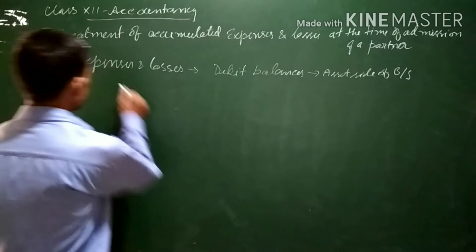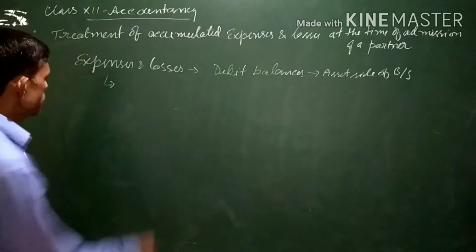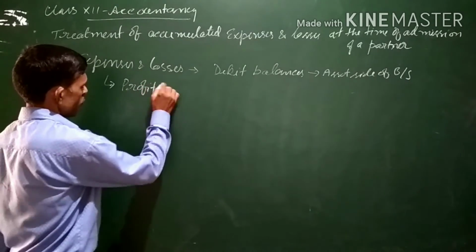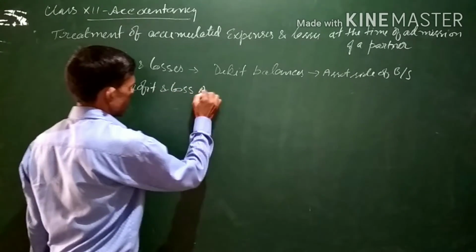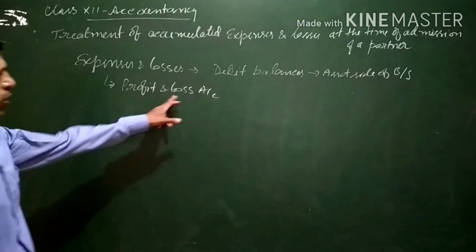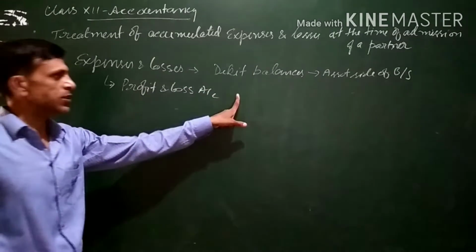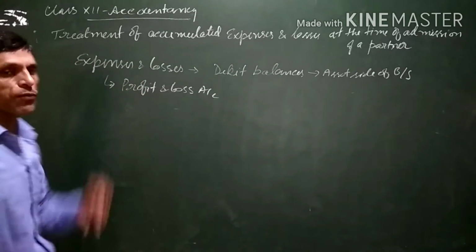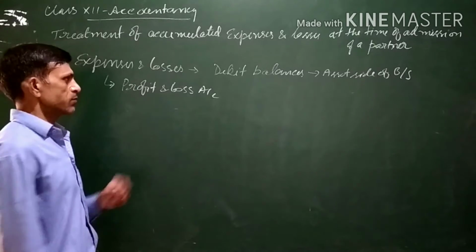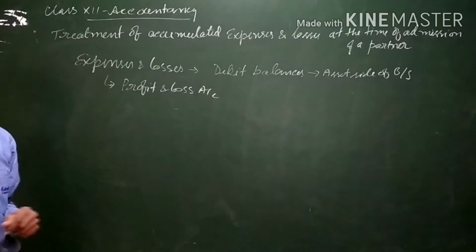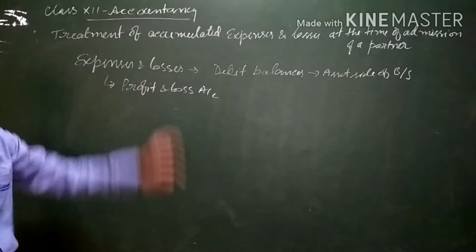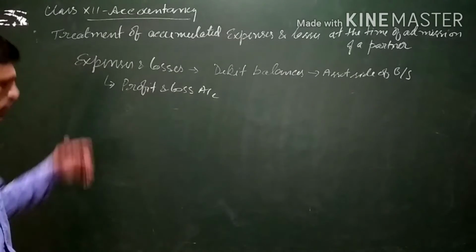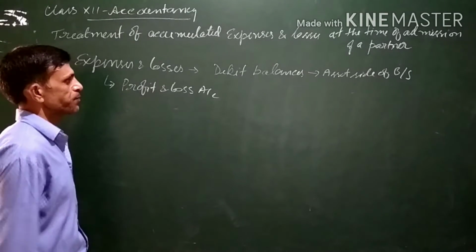These expenses and losses are generally represented by profit and loss account. If this profit and loss account appears in the asset side of the balance sheet, you have to assume that this is part of loss of the company. This is loss of the company which is appearing in the asset side. It means that is loss of the company in the previous year or any other previous years also you can see.